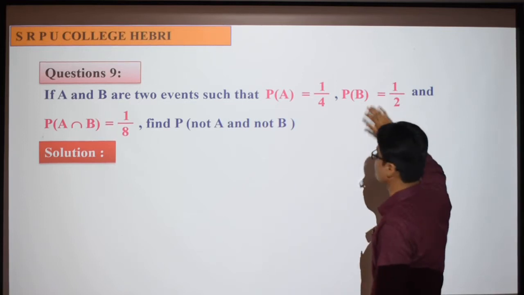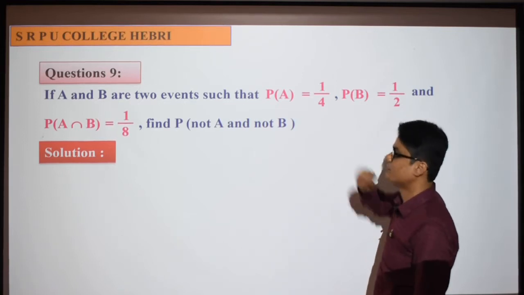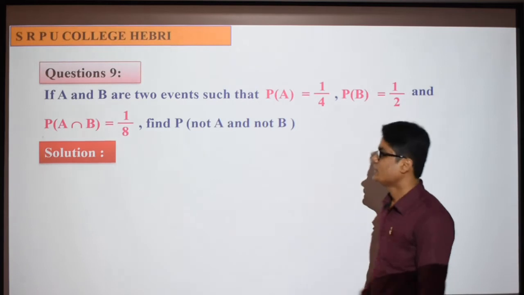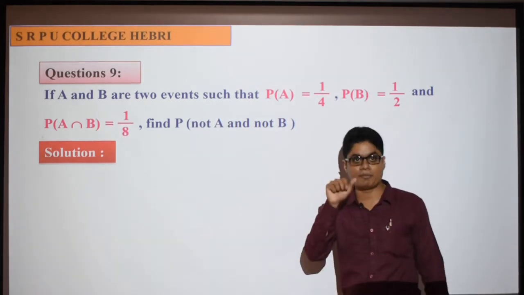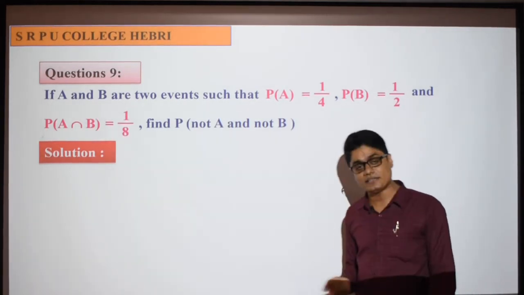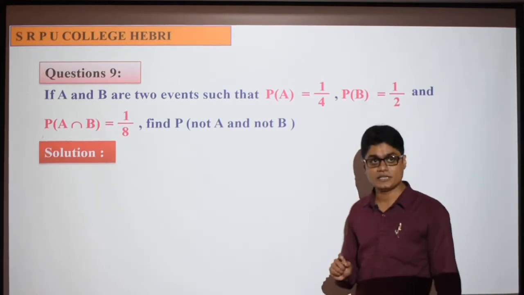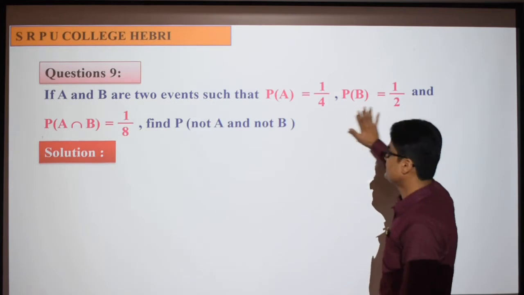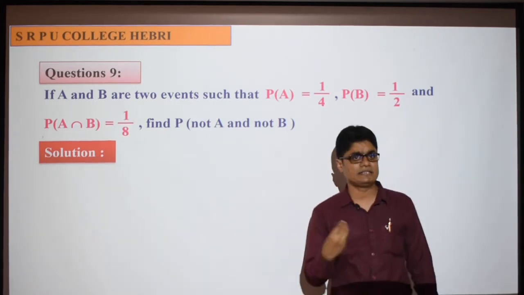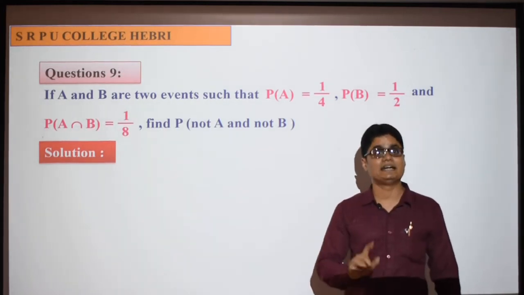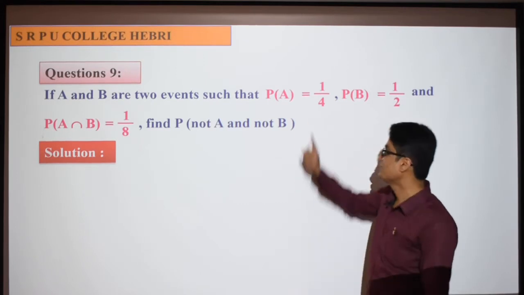Okay, here it is given that A and B are two events such that probability of A is given, probability of B is given, and probability of A intersection B is given, and we have to find out probability of A complement intersection B complement. See, here it is not mentioned that they are independent, but they are independent. Why are they independent? Observe carefully.